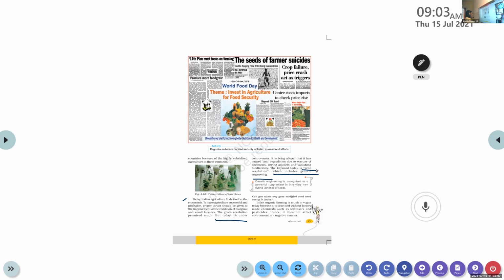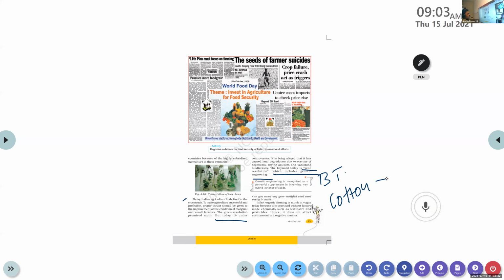Can you name any gene modified seed used vastly in India? Any idea? It's called BT cotton, brinjal. Okay, brinjal. Different crops are available in India. So some changes scientists made in its genes, so it will produce good products.